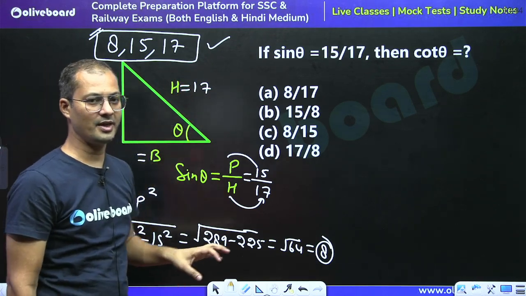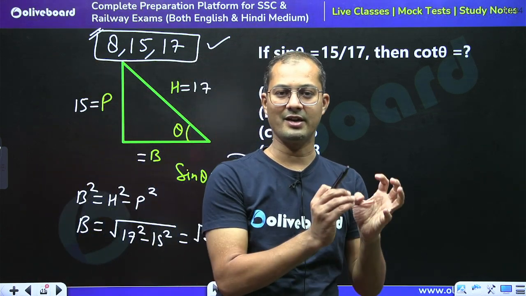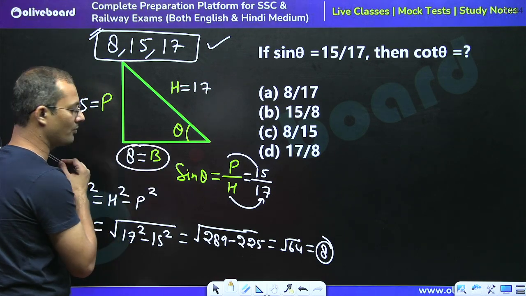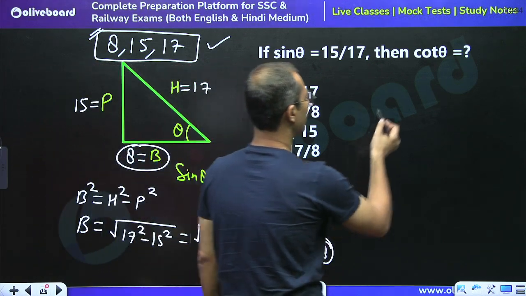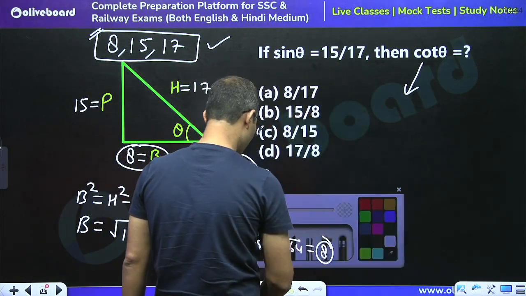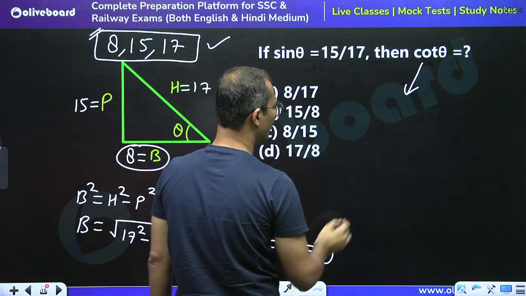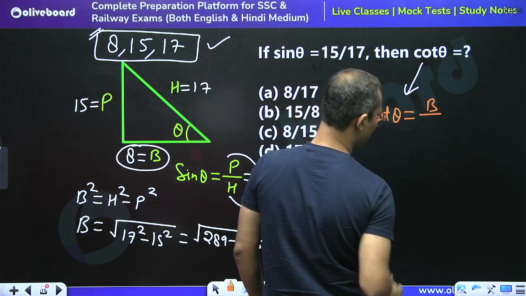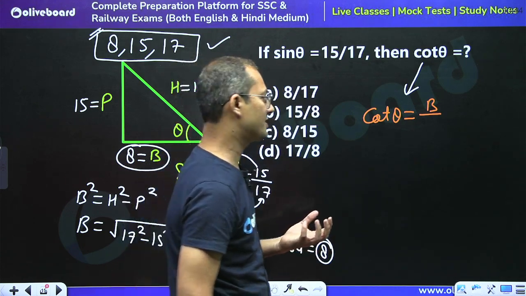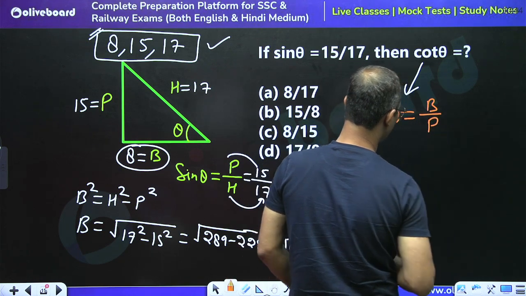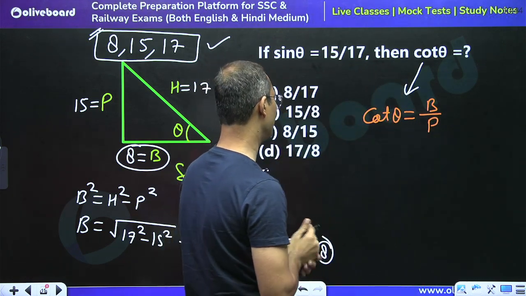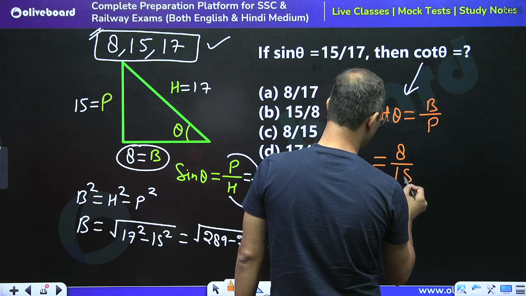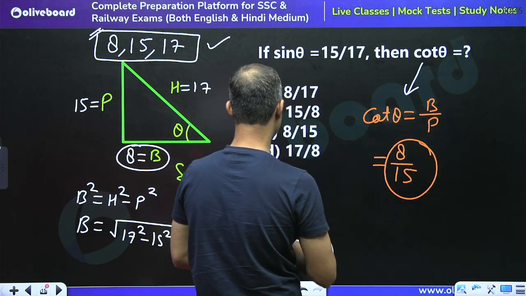If we remember the triplet, we can directly take the value 8 for the base, right? So the base is equal to 8. Now the question is asking what is the value for cot theta. We all know this very well. Cot theta represents the ratio of base upon perpendicular. Here the base is 8 and the perpendicular is 15. So 8 upon 15 is the right answer.